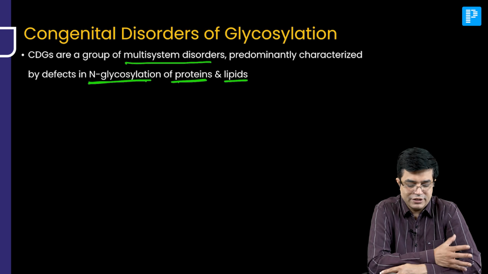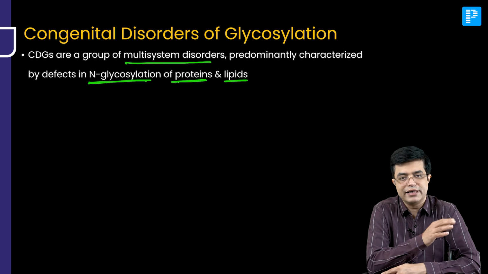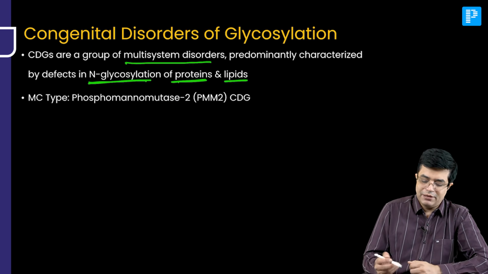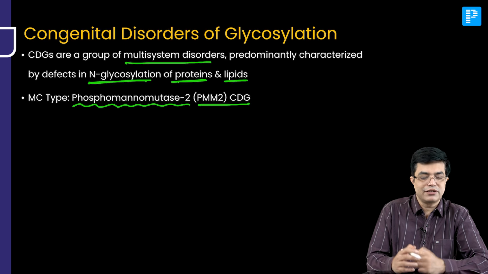So this is an inborn error of metabolism where N-glycosylation gets affected due to congenital enzyme deficiency. The most common type is PMM2-CDG, and it occurs due to deficiency of the enzyme phosphomannomutase 2. So that is why the name comes.